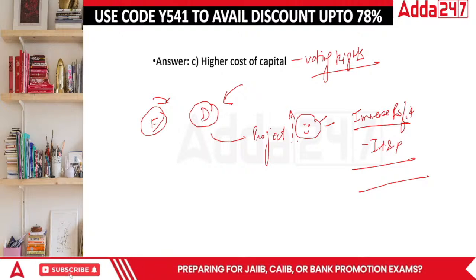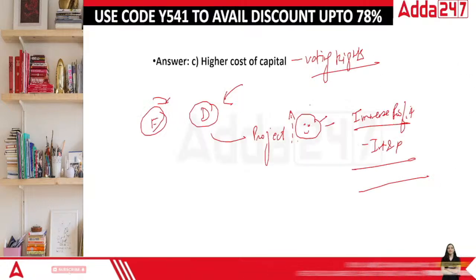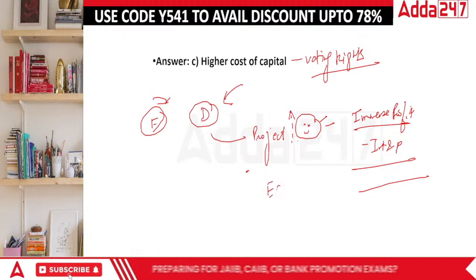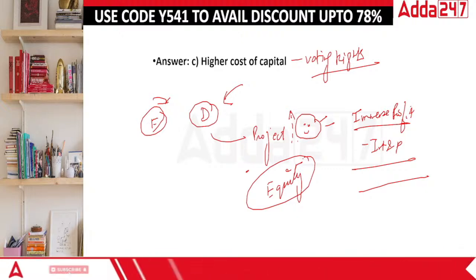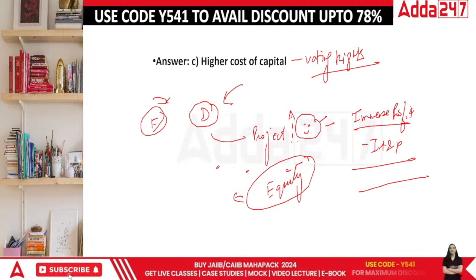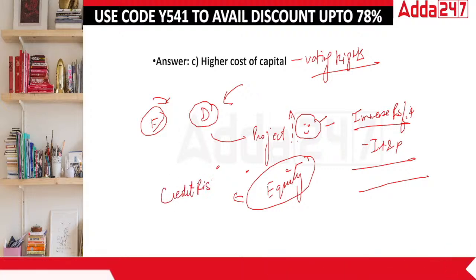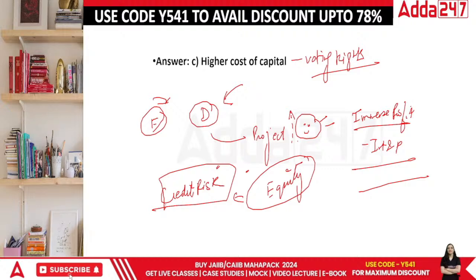This unlimited amount will go to equity, everyone, and the equity shareholder will always be asking for more and more, despite the fact sometimes he's not the one who's raising funds and giving funds to the company for growth. This money is basically raised by the debt and grown by the debt. The equity shareholder will come and say, I am the one who's taking the credit risk now. If the company is unable to pay, then this is going to put my investment at stake. So technically, I am the one who would be hit.